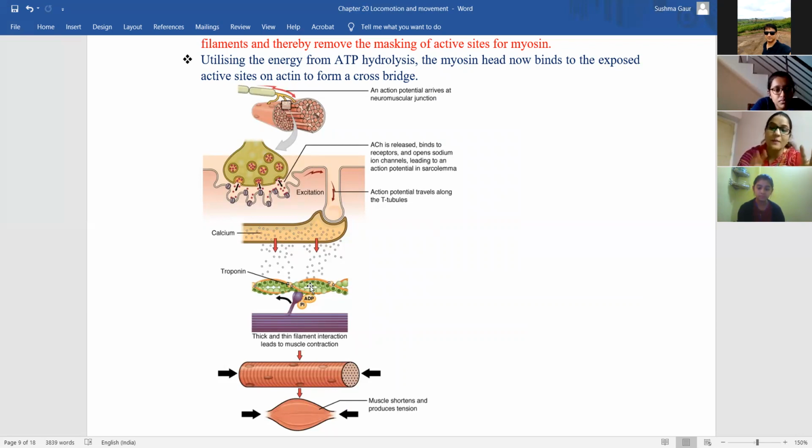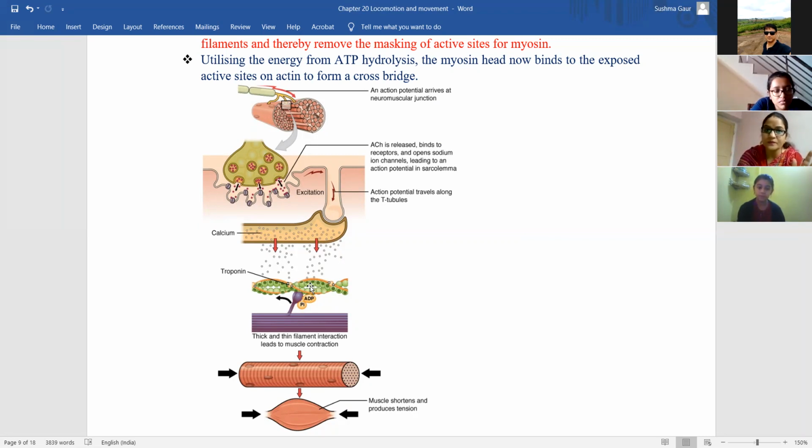Before that, myosin is not able to bind to actin because the troponin is present on the actin. Only when the troponin binds with calcium ion can the myosin come and bind to actin, and the process of muscle contraction will occur. So calcium plays a very important role in muscle contraction.